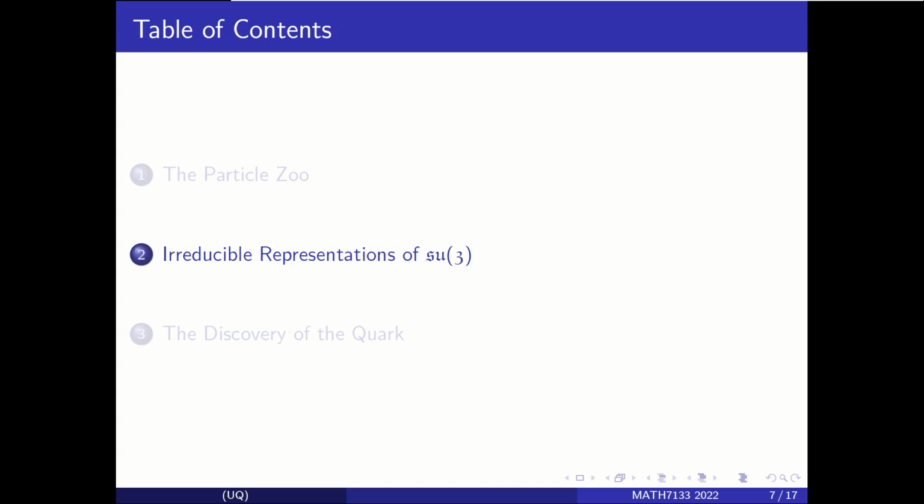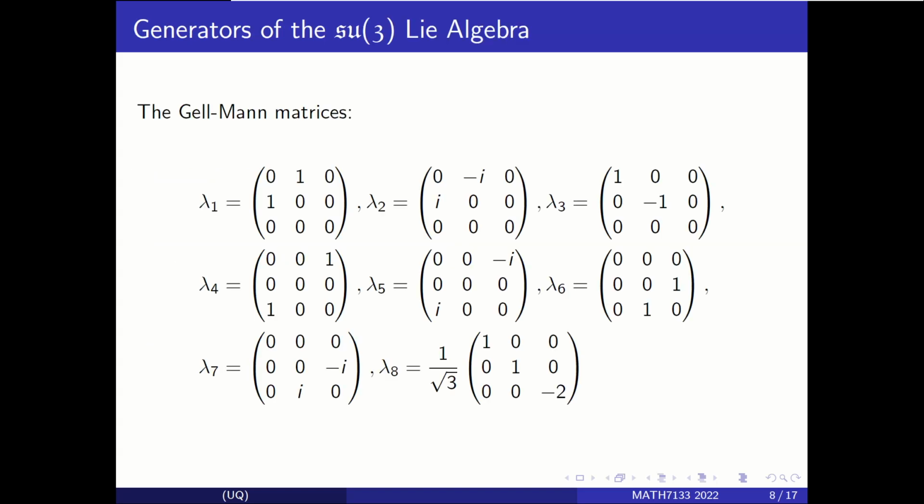SU(3) Lie algebra. The SU(3) Lie algebra can be represented by 3x3 traceless matrices. One basis for this representation is the Gell-Mann matrices shown here. Now from the representation theory of GL(n), we know that the diagonal elements form the Cartan subalgebra, so for SU(3) we can see that the Cartan elements are going to be lambda 3 and lambda 8.